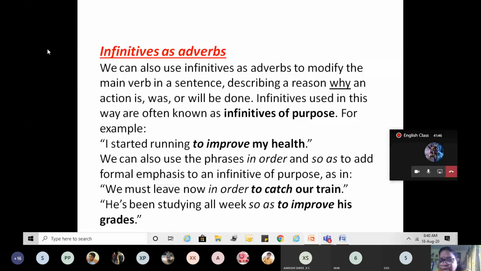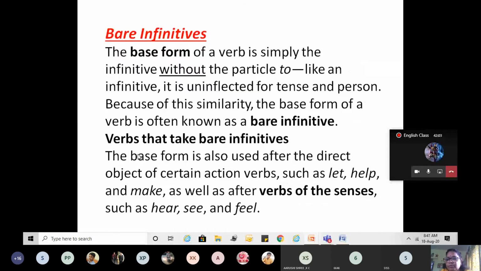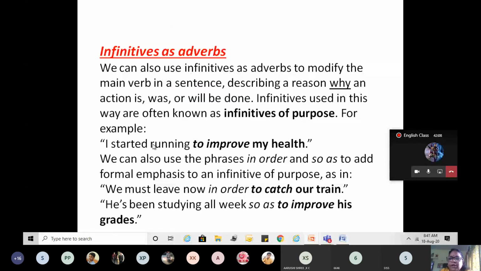That is also not wrong, that is also correct, because that is stressing the purpose. But if I say I started running to improve my health, that is correct. So here infinitives act as adverbs. These are the functions of the infinitive. Are you clear with it?